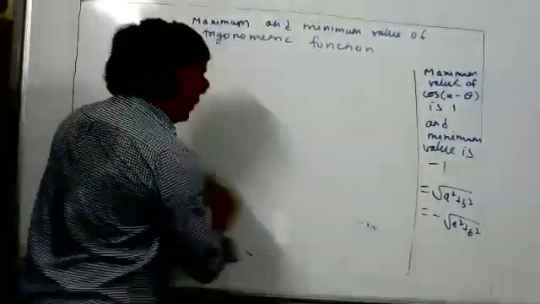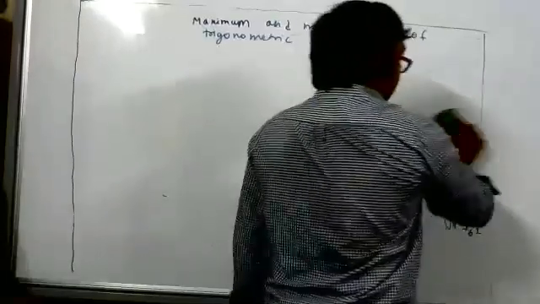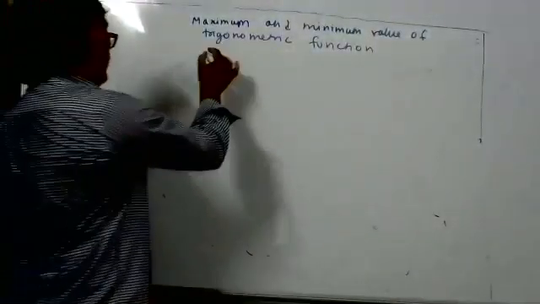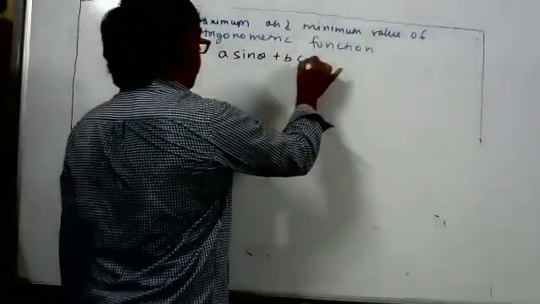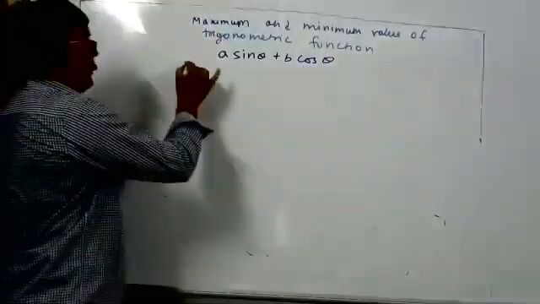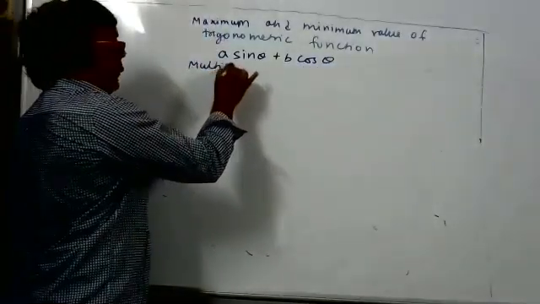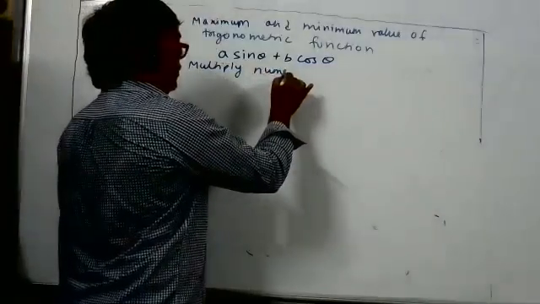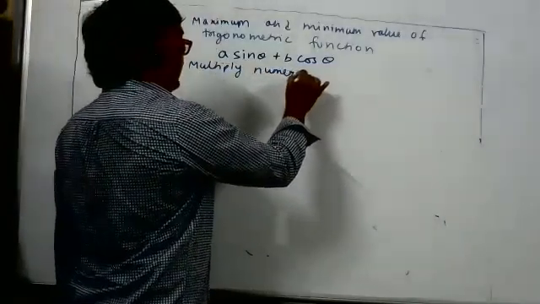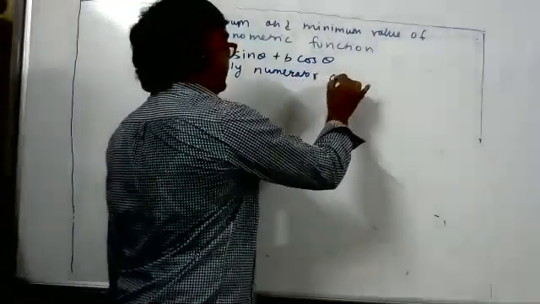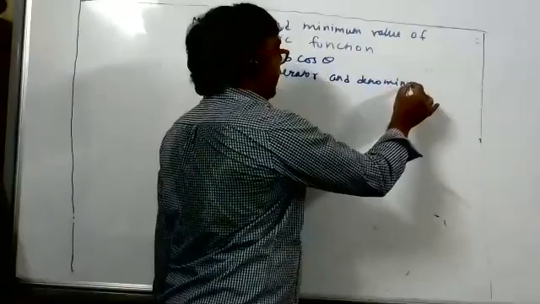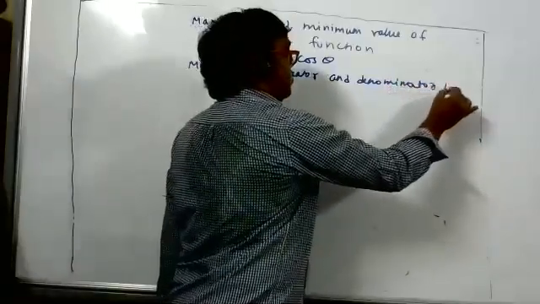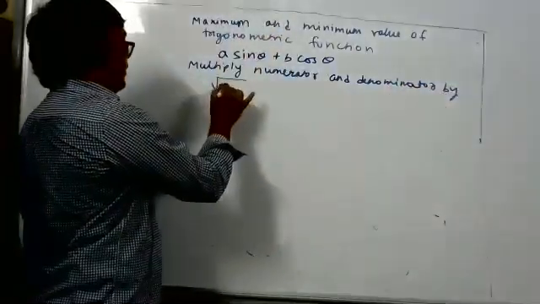Now see here, what I was telling you, that suppose we want to find the maximum and minimum value of A sin theta plus B cos theta. What we'll do, purposely we will multiply numerator and denominator by square root A square plus B square.